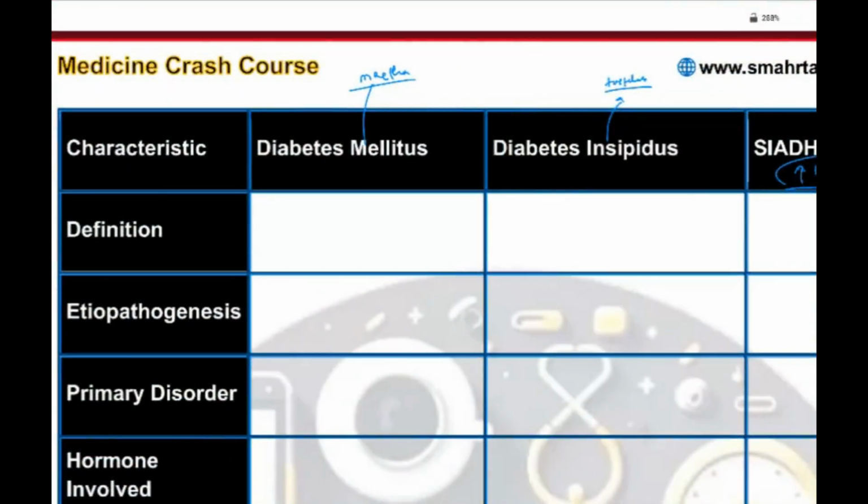So let's talk about DM now. What is DM? Diabetes mellitus. It is a condition in which there is chronic hyperglycemia. Why? Due to two reasons. Either there is decrease in insulin synthesis, or there is decrease in insulin action. There is chronic hyperglycemia. That is about diabetes mellitus.